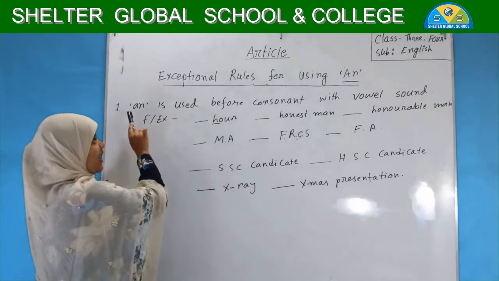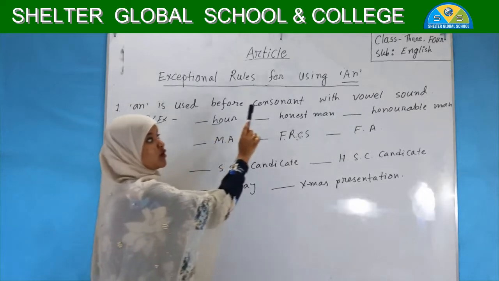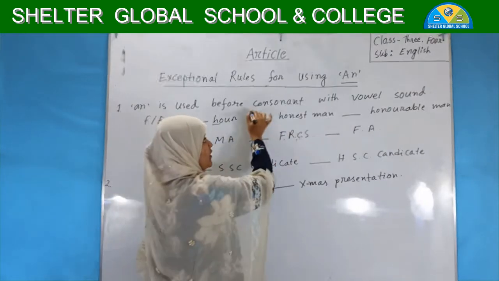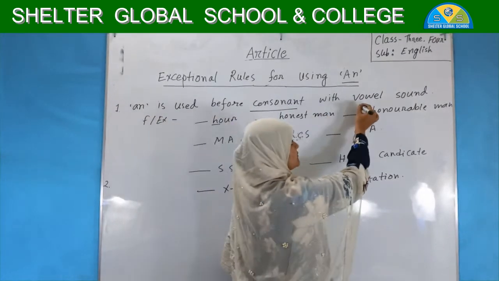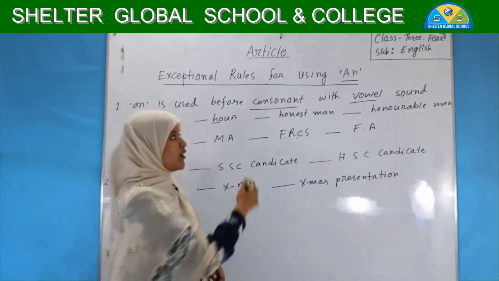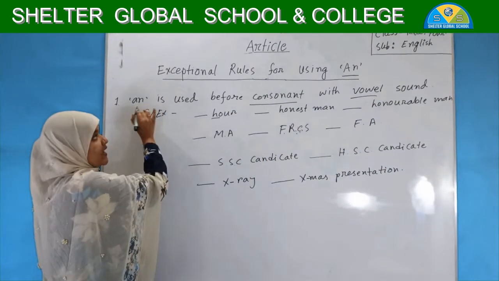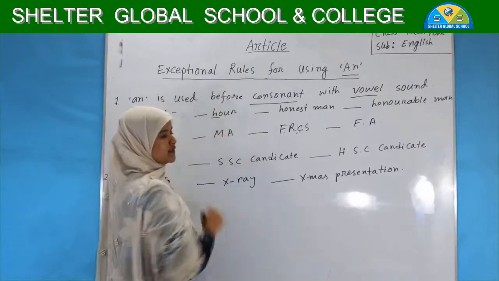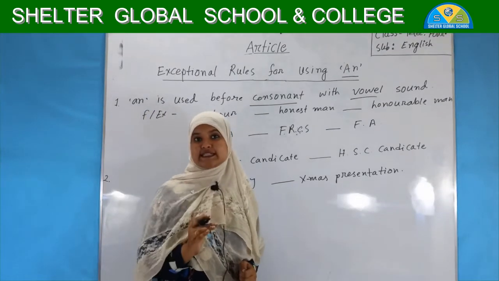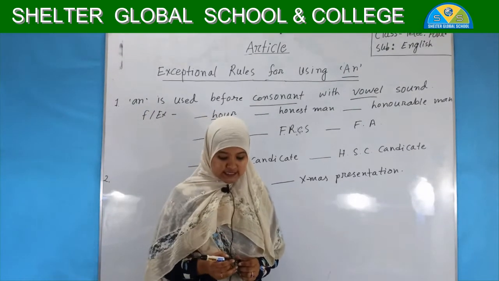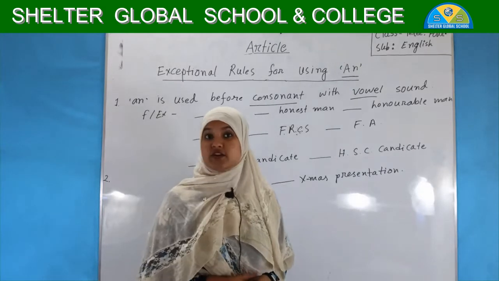Let's see. AN is used before a consonant with a vowel sound. See what I have written. AN is used before a consonant, but we have already learned that a consonant is for A, not AN.